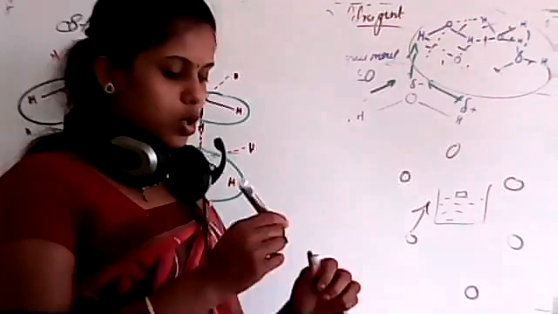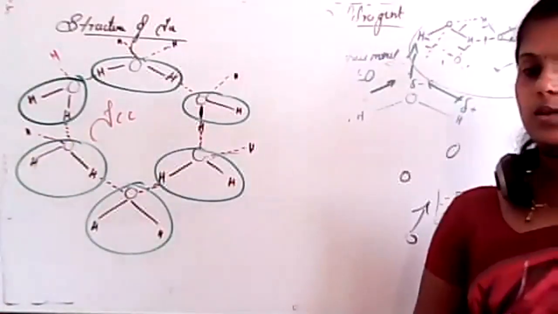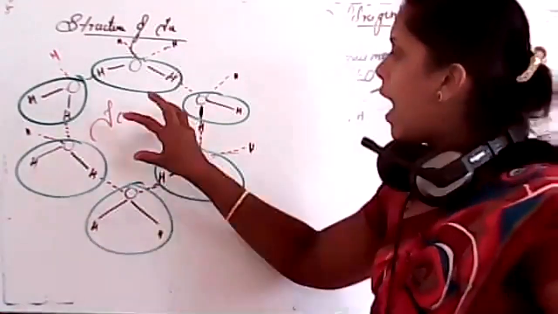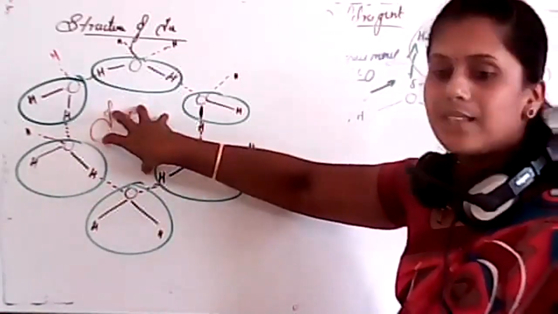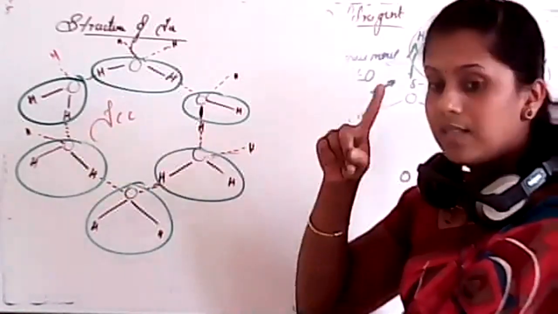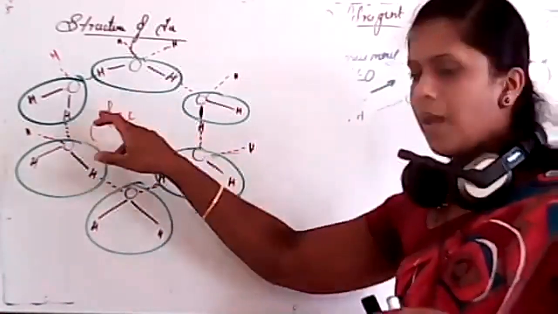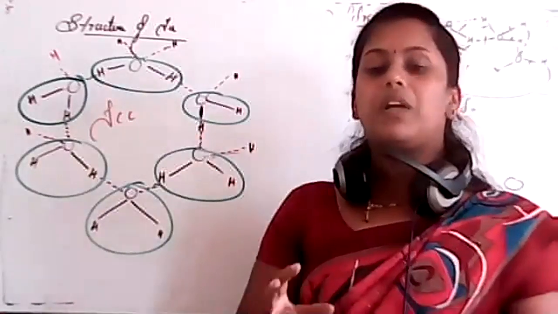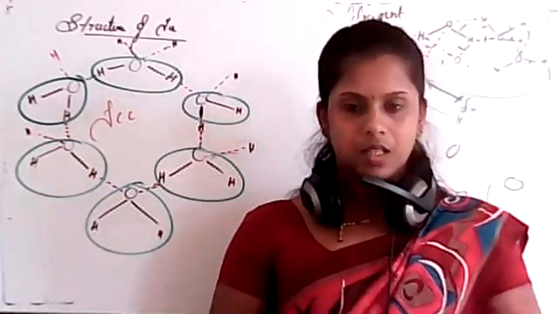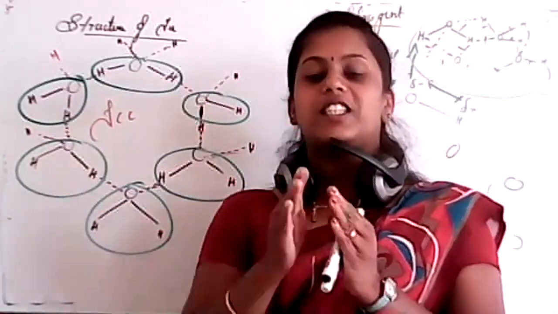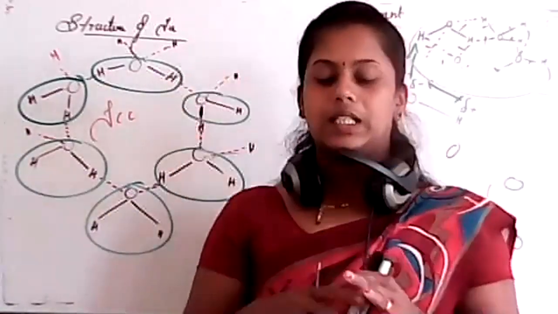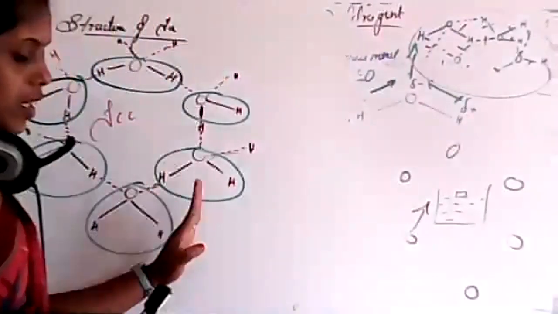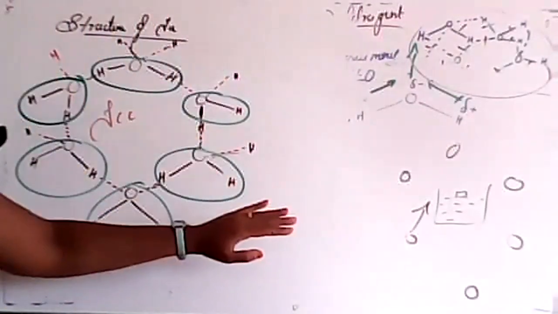Almost 6 water molecules were there. And this space is empty, isn't it? We are considering ice. This space is empty, and it will be filled with air. So that's why its density decreases compared to water.